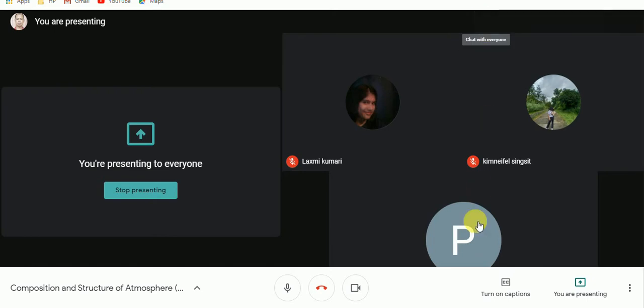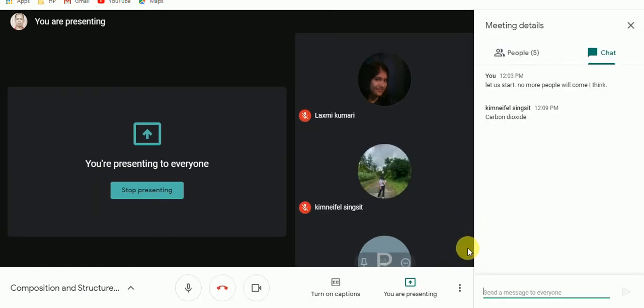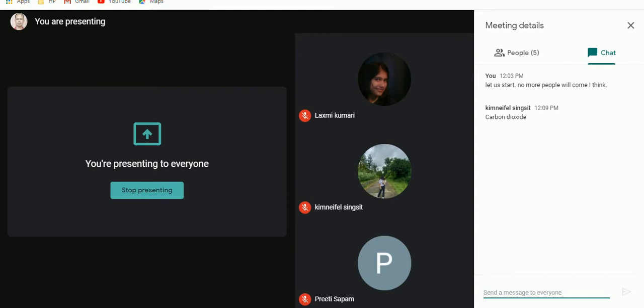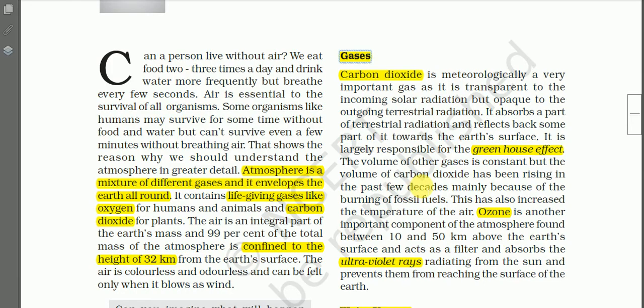Then we have carbon dioxide. Carbon dioxide constitutes 0.036% by volume of the atmosphere. In addition to that, we have argon also. Argon constitutes 0.93%.